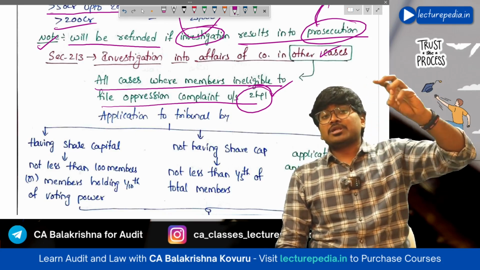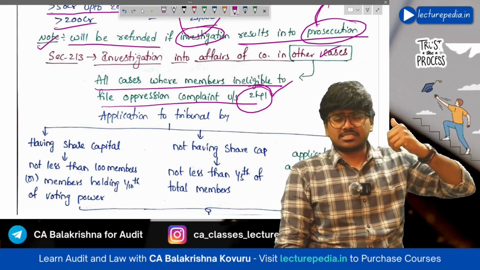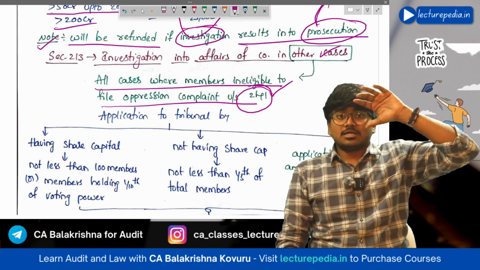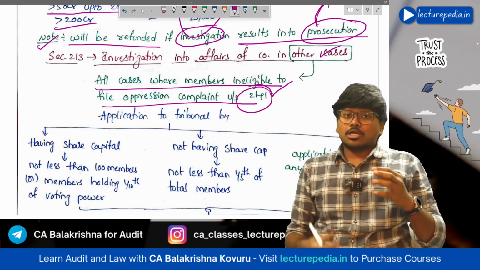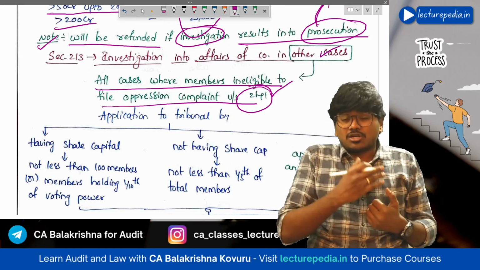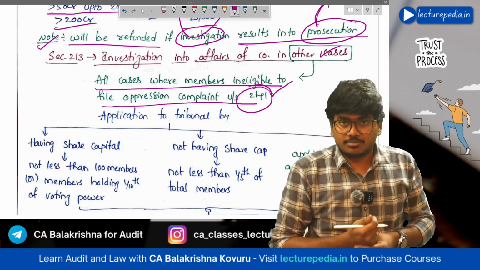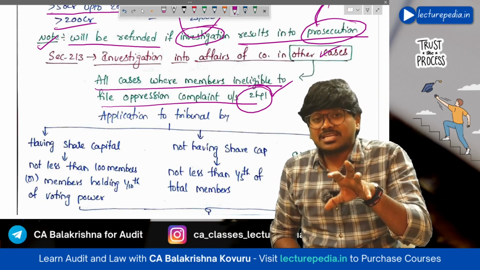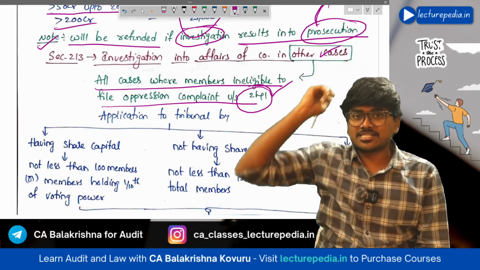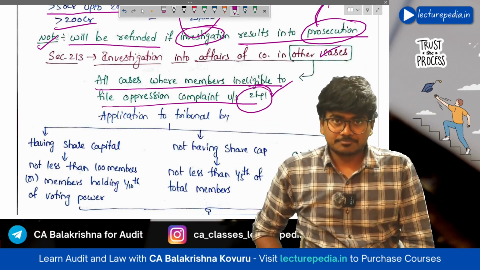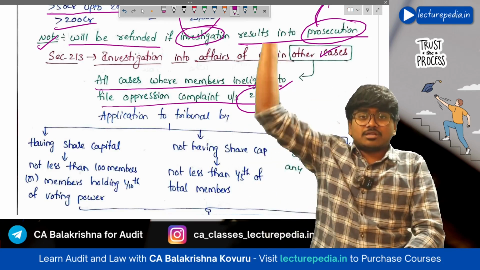Only then will the tribunal accept the application of the shareholders, and there are certain 4 or 5 conditions to accept the oppression application under section 241 by the tribunal. Now, if those conditions are not satisfied to file an oppression application to the tribunal, then shareholders can utilize section number 213 to conduct investigation into the affairs of the company.